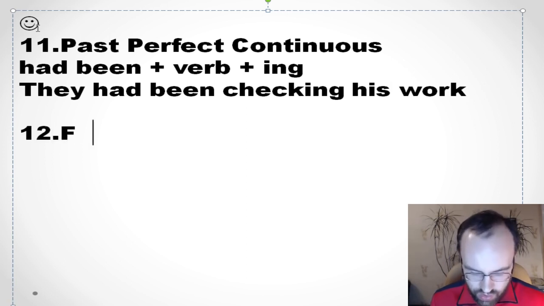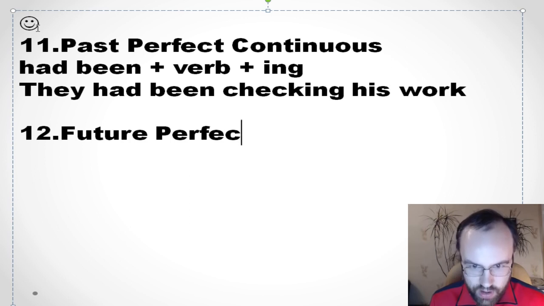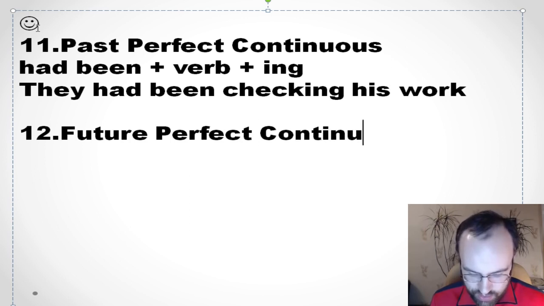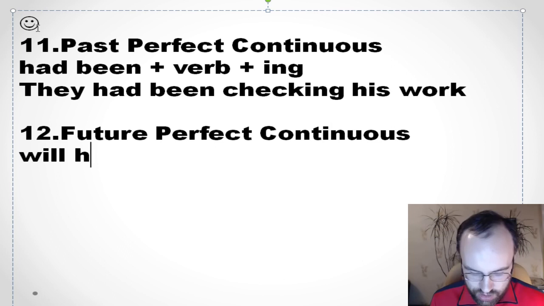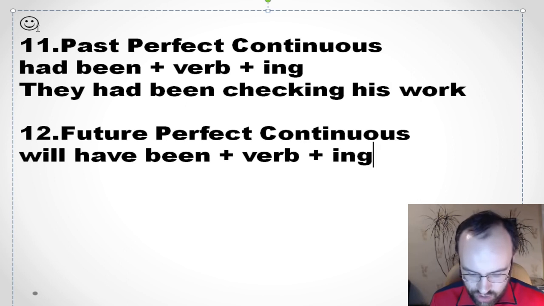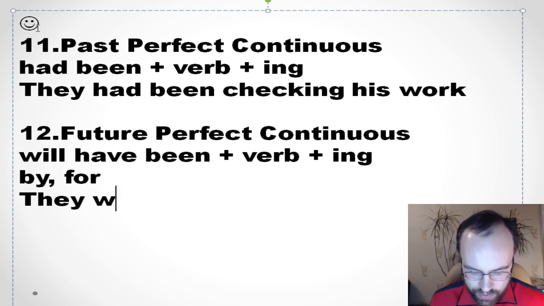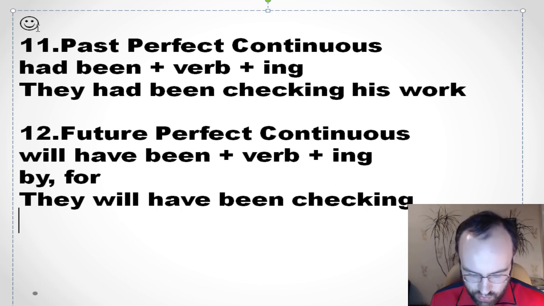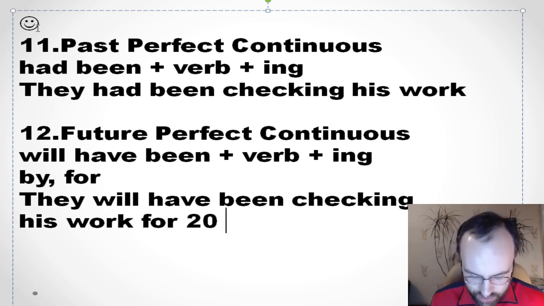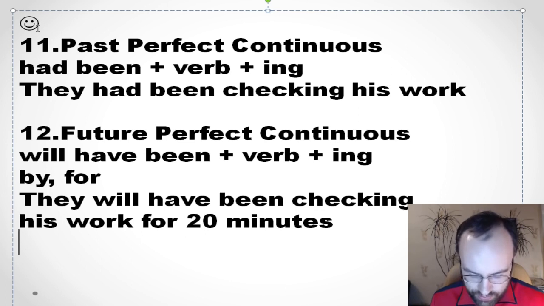And so future perfect continuous, this tense isn't so common, but anyway, you just need to know this structure. Will have been plus verb plus ing. We use it when we have by and for. So for example, they will have been checking his work for 20 minutes by midday.